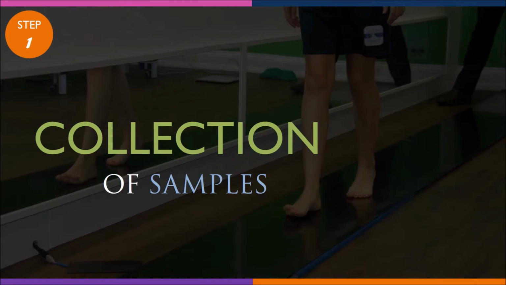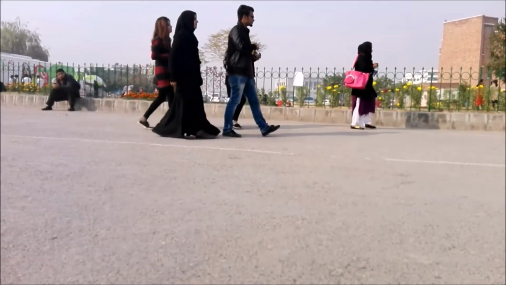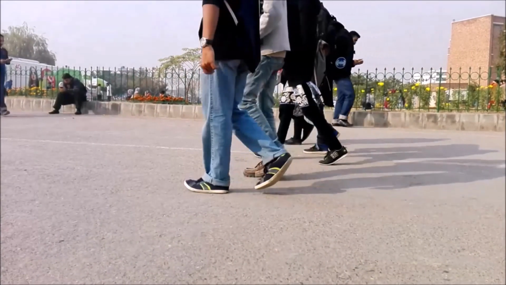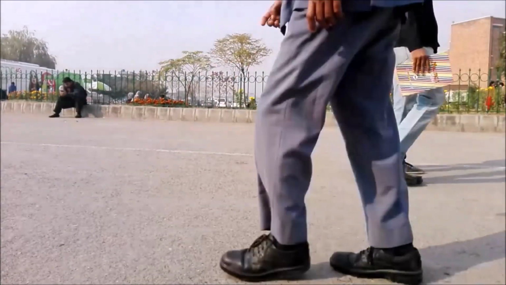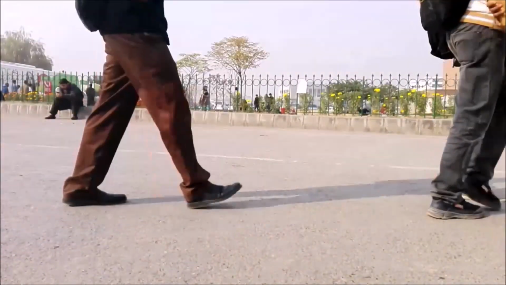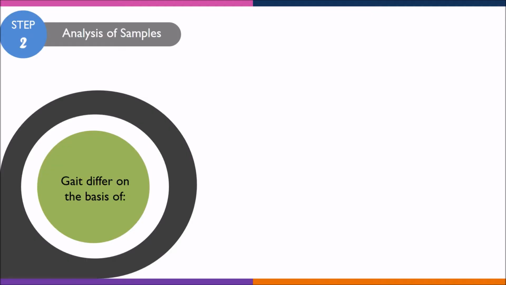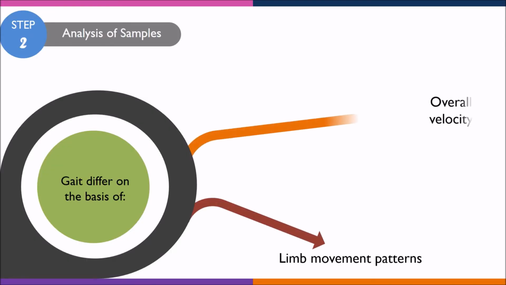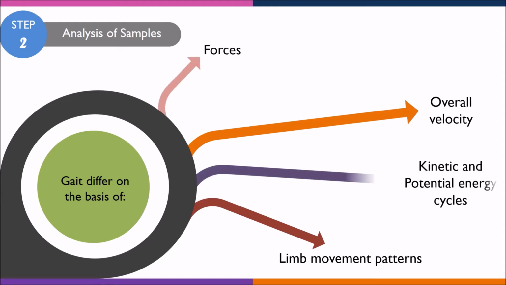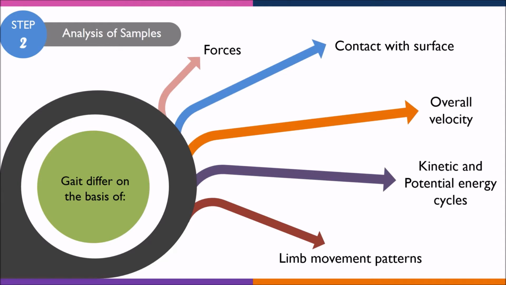First step was the collection of gait samples. We recorded gait patterns of some people in the university by shooting a video so that their gaits can be analyzed. In the next step, we analyzed our samples. Gait of people differ on the basis of following factors: difference in limb movement patterns, overall velocity, forces, kinetic and potential energy cycles, changes in the contact with the surface. We analyzed the samples on basis of difference in limb pattern, force, and velocity.